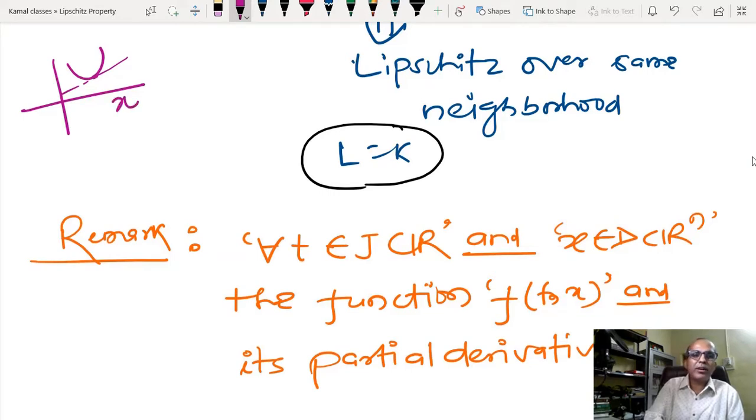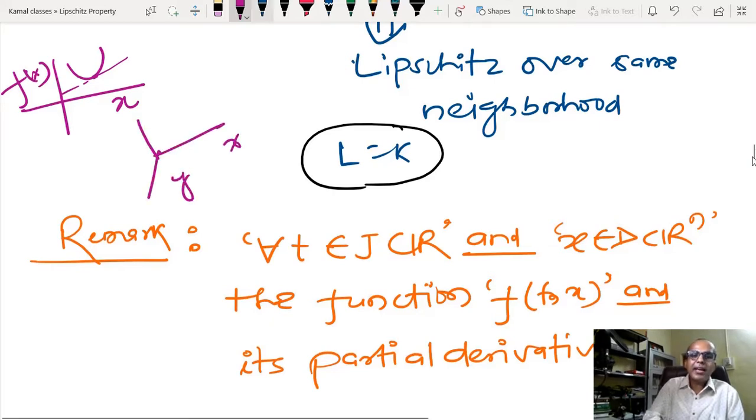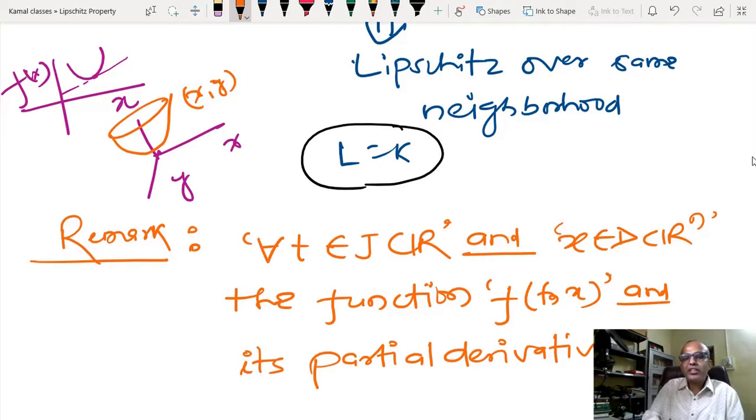This is a story about one dimensional space we have learned during our school time. Now suppose I have x and y, two axes, and I have some kind of function now in two dimensional space. This is a function of x and y.